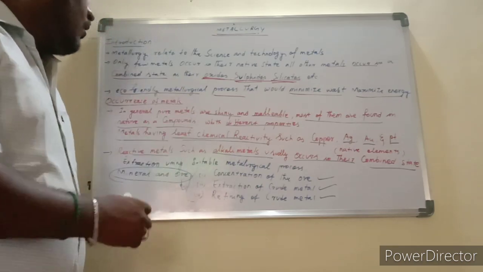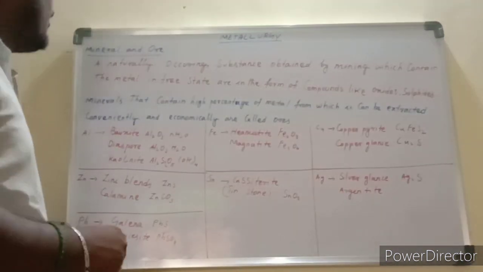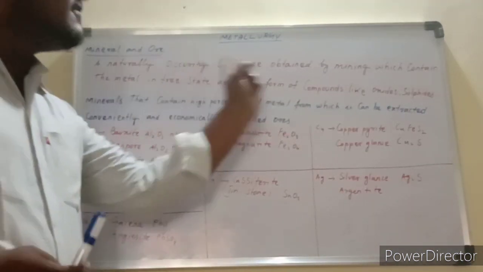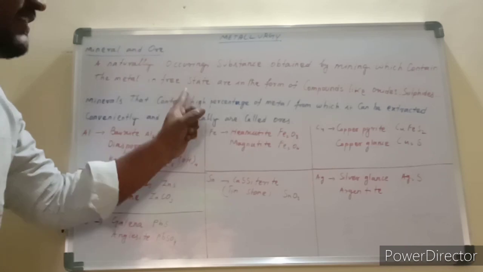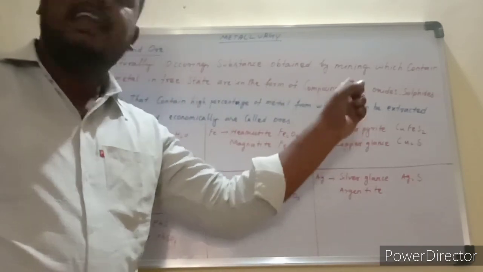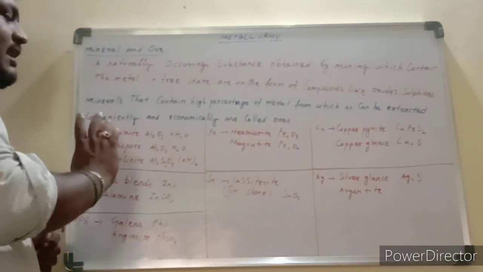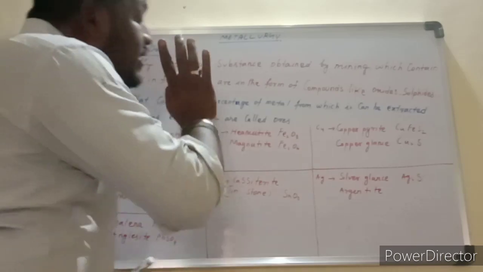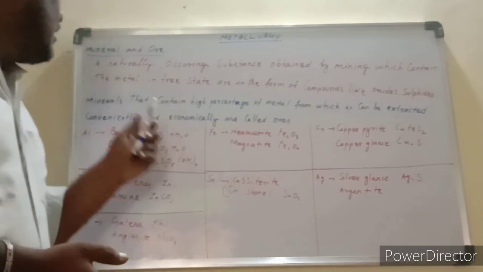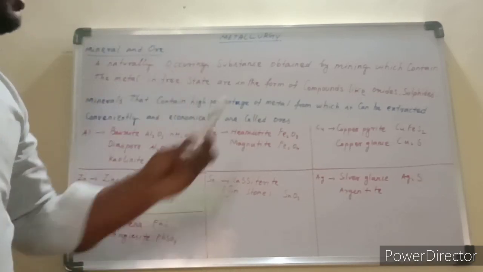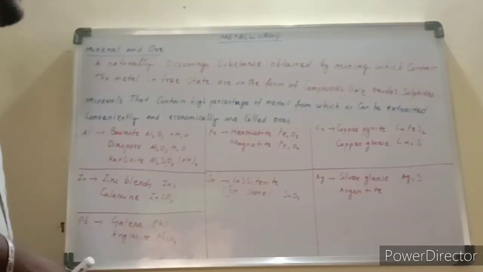Now we have to discuss what is a mineral and what is an ore. What is a mineral? A naturally occurring substance obtained by mining, which contains the metal in a free state or in the form of compounds like oxides, sulfides, silicates, etc. This is called a mineral.